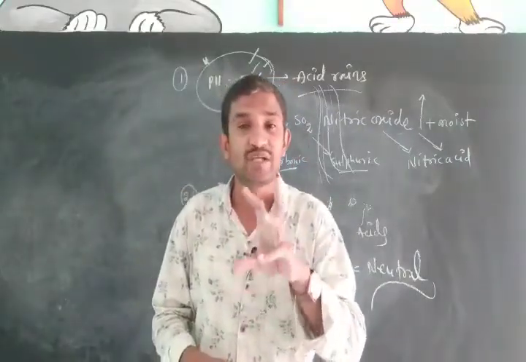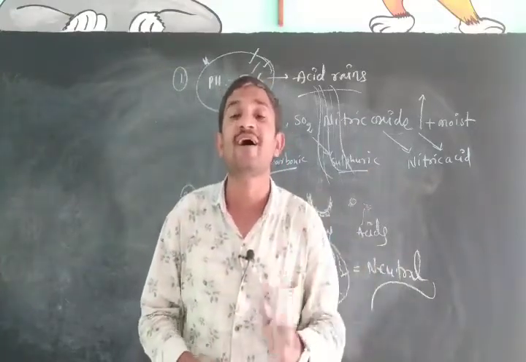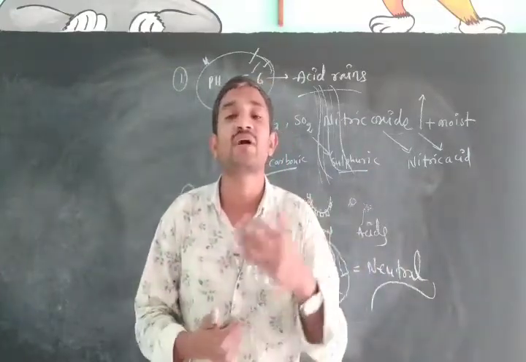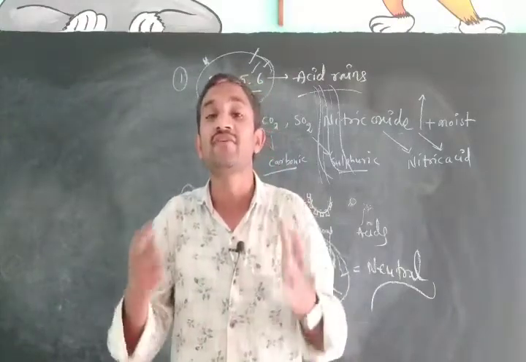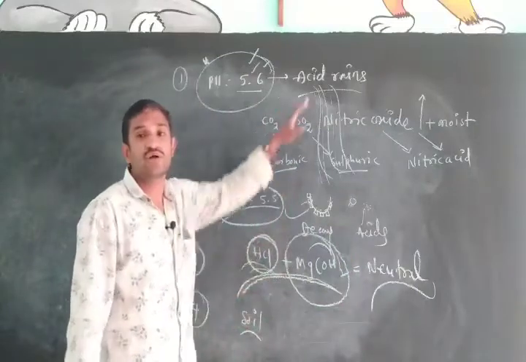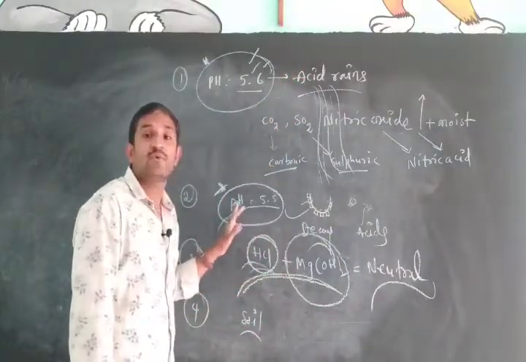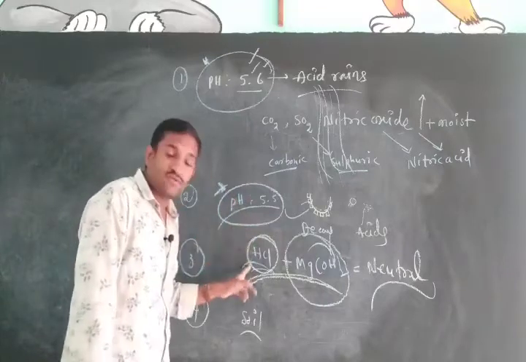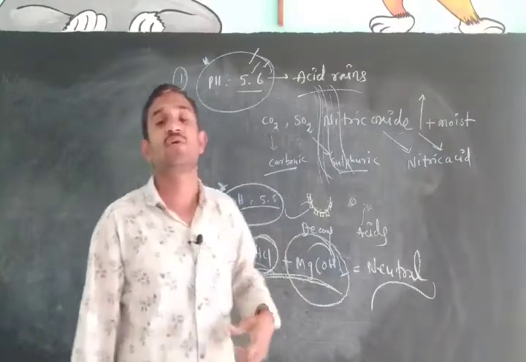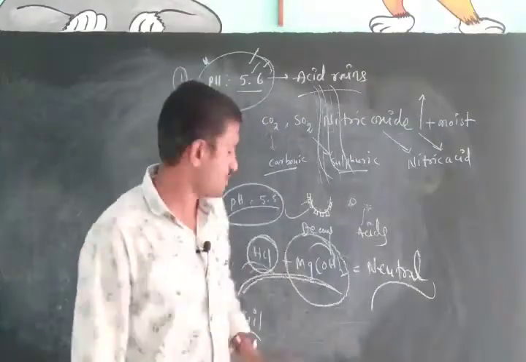That means pH also plays an important role in getting different crop yields. In our everyday life, what applications did we discuss? One is acid rain. Again, tooth decay. Again, in our stomach hydrochloric acid is released, which helps in the digestive process.